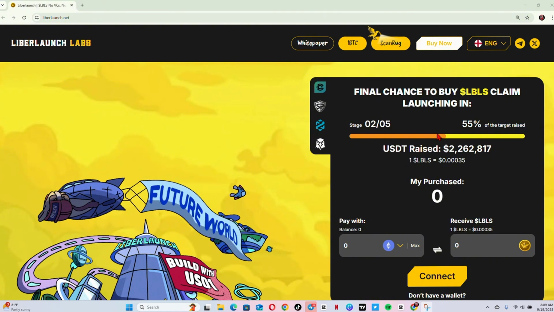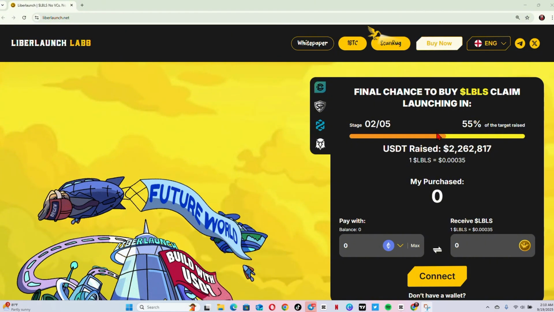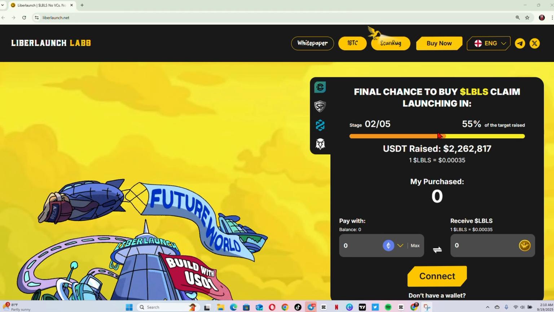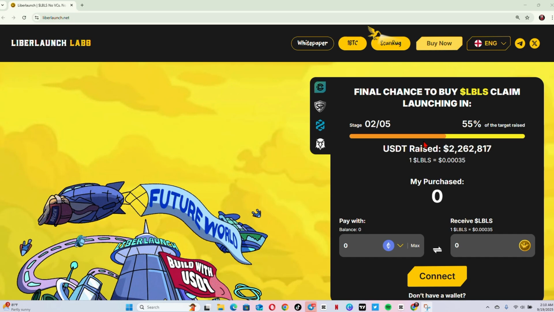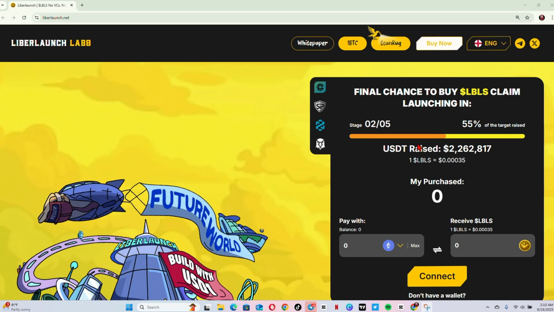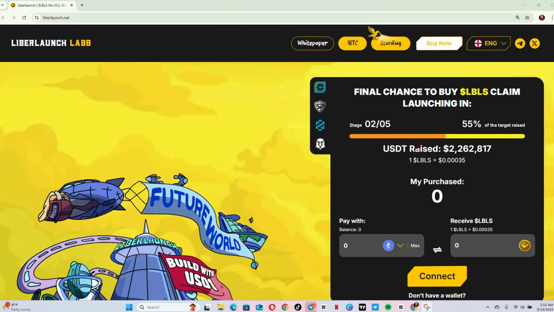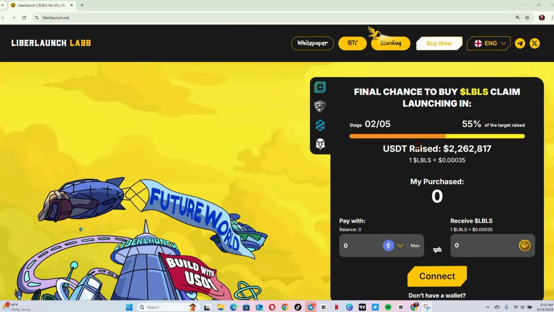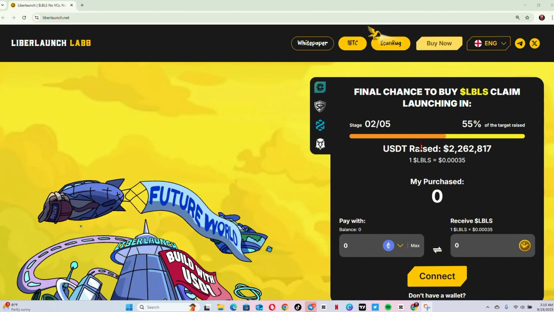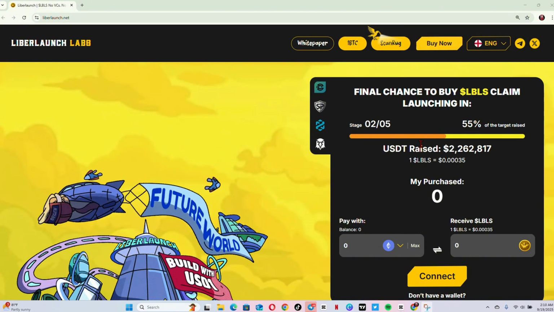Recently we had the platform called Liberlaunch Labs, which comes to change everything for everybody. You're basically going to be getting access to Liberlaunch Labs. It's going to help you scan your contract address and expose risk instantly, reviewing red flags before they even get to wreck your wallet. Also, Liberlaunch Labs turns hours of research into seconds.